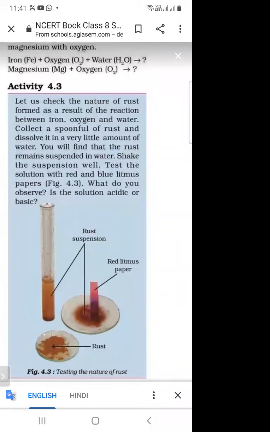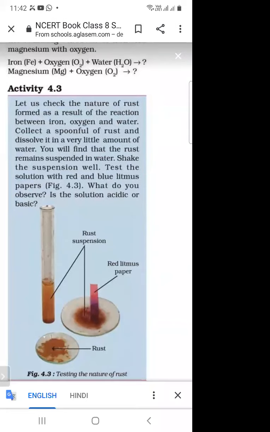The substances which are sour in taste are called acidic substances. And what do you mean by basic substances? The substances which are bitter in taste are called basic substances. So we have to check the nature of rust. And what is the nature of rust? It is basic or acidic. So we will check the nature of rust with the help of litmus paper.